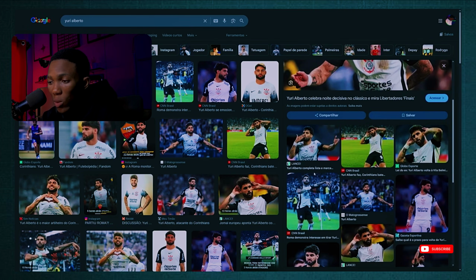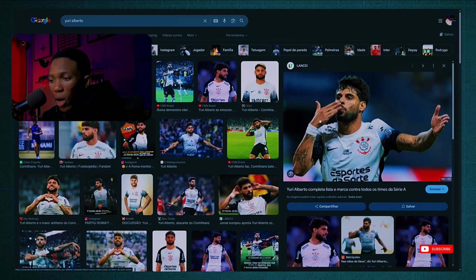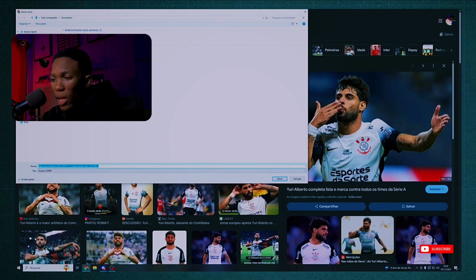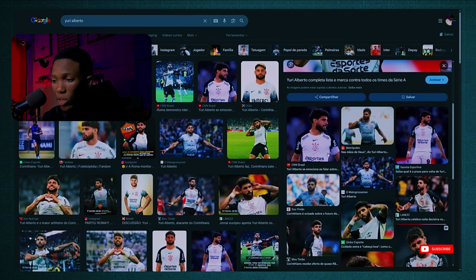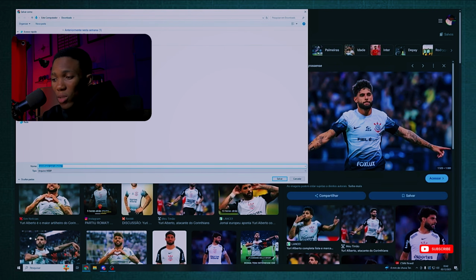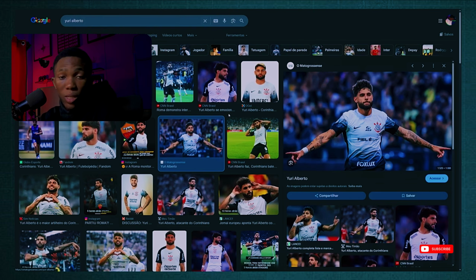Here's another good one, another one here, and all I have to do is right click, choose save image as, and save it on my desktop so I can use it in my video. Simple. Then I just scroll down and save another one as well. And you want to save around 10, 15, or even 20 images. That will be perfect for your video.